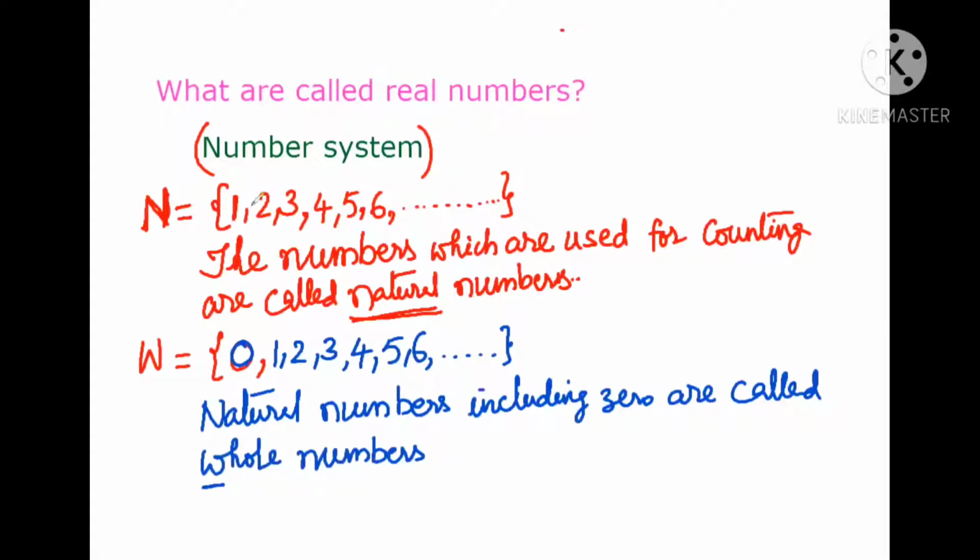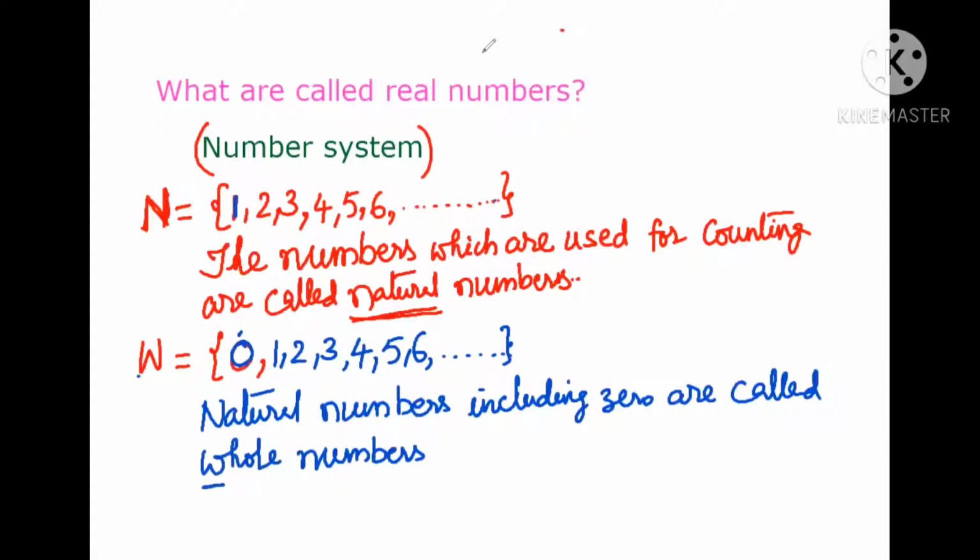Here, the smallest natural number is 1, but we cannot decide the largest natural number, because if we write any natural number, we can write one more than that natural number. The smallest whole number is 0, and we also cannot write the largest whole number, because if we write any number, there will be one more than the given number. So 0, 1, 2, 3, 4, 5, 6, up to infinite numbers are there. This set is called whole numbers.